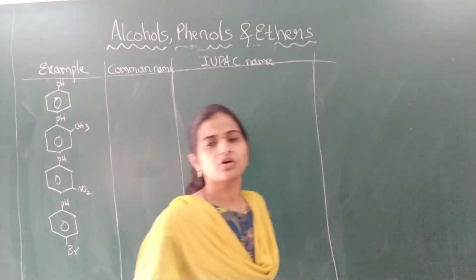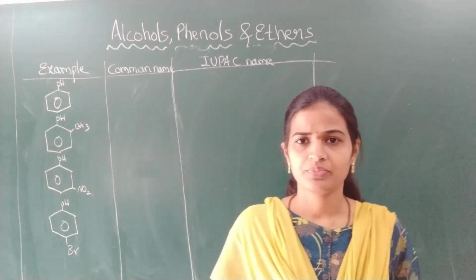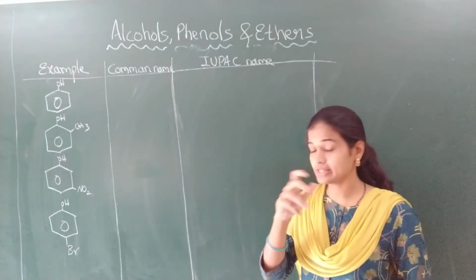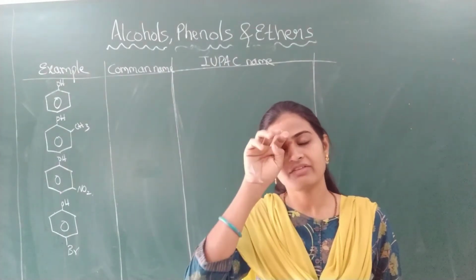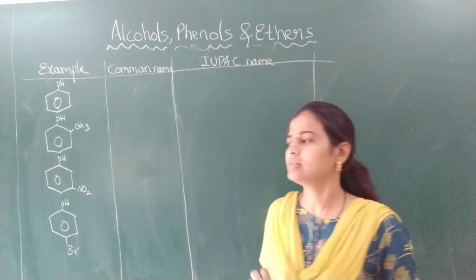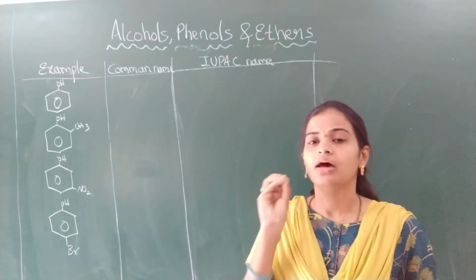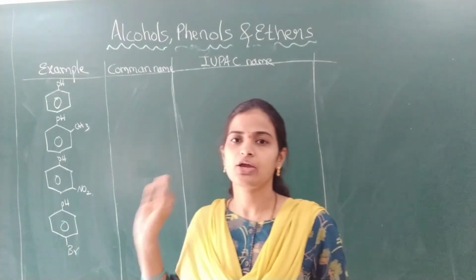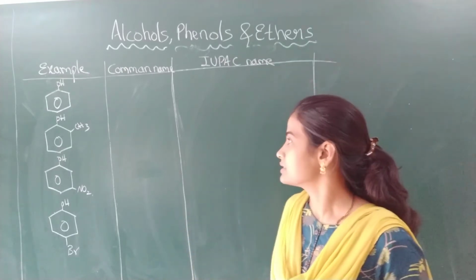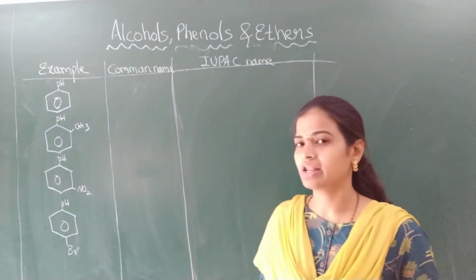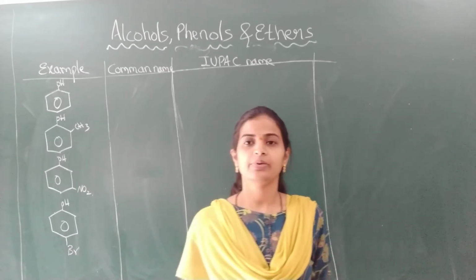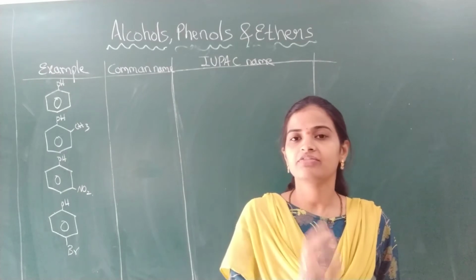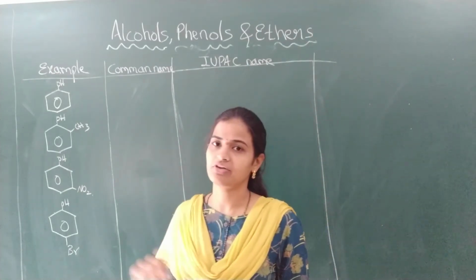And nomenclature of phenols is also very easy. While putting the examples for the classification itself, we have written some of the names. Only what you should remember: phenol is the common name as well as an accepted IUPAC name. Here I have written some of the examples, and you can continue this table by writing the examples given for the classification. There I have written the common name as well as the IUPAC name, that you can continue.